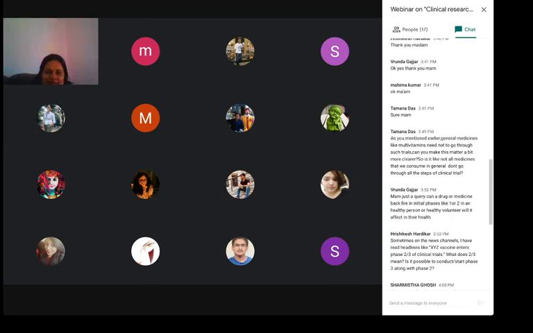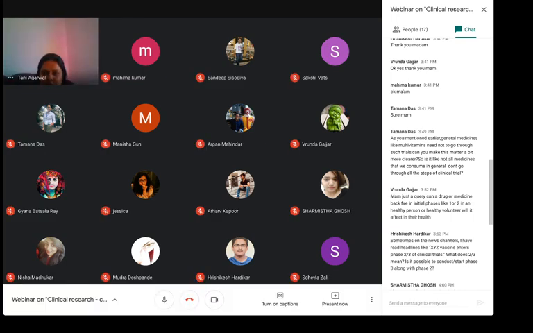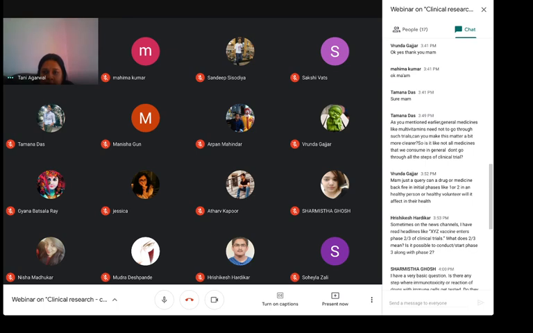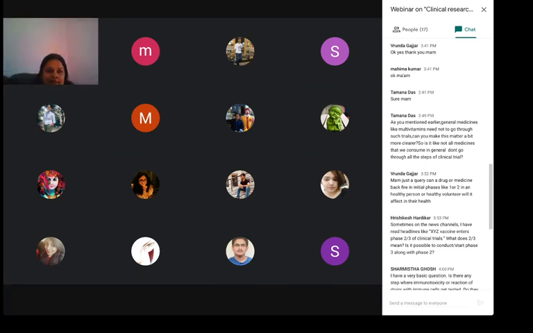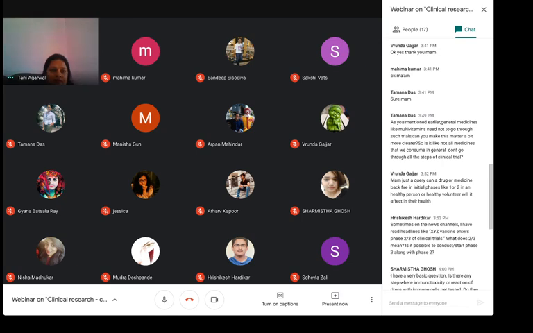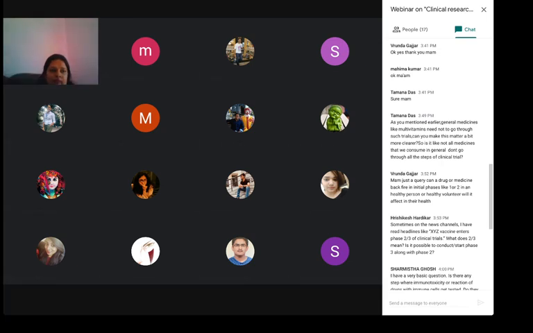So we have a question from Tamanna Das. She's asking that, as you mentioned earlier, general medicines like multivitamins need not go through such trials. Can you make this matter a bit more clear? So is it that not all medicines that we consume in general go through all those steps of clinical trial?